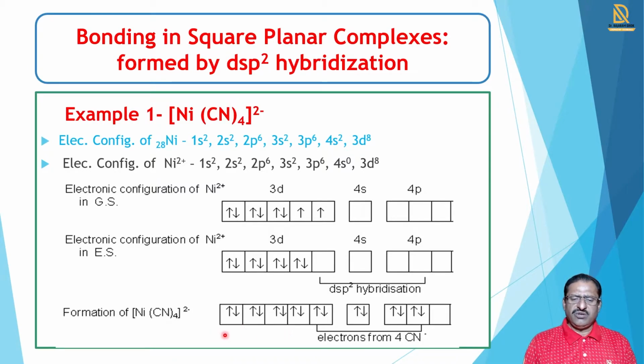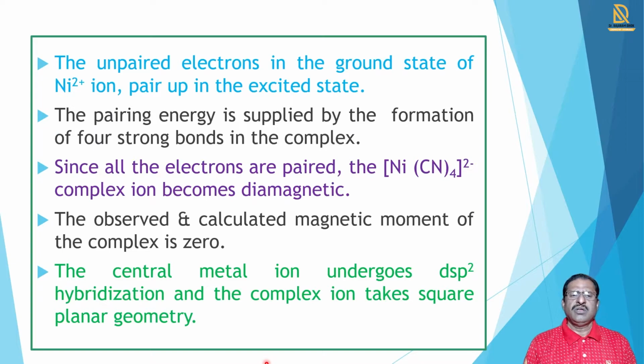This electronic configuration shows that all electrons are paired. So the magnetic property observed is diamagnetic, because unpaired electrons are not present in this complex. All electrons paired show the diamagnetic property, because the magnetic moment is 0. The central ion forms dsp2 hybridization.